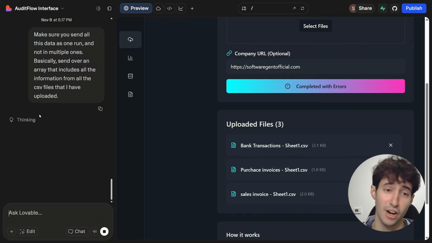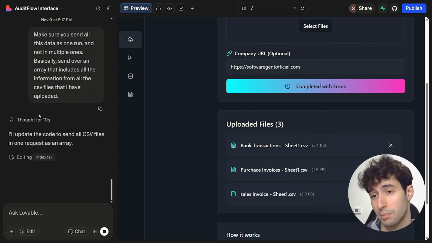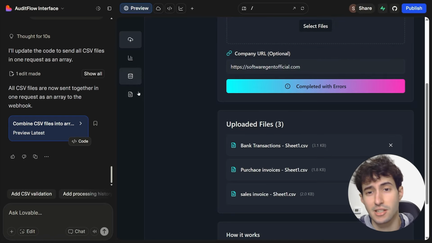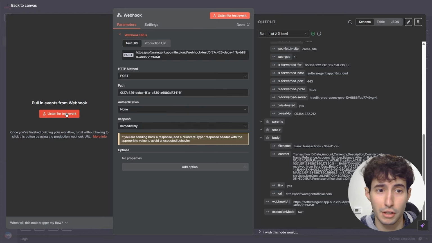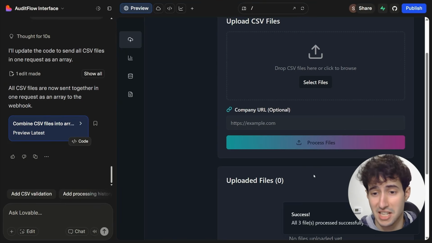And guys, this is an error I actually really faced when I was building a prototype for this app before recording this video. That's why I'm leaving this part inside the video to show you that you will probably face something similar and how you can go and fix it. And boom, Lovable just finished making the changes, which means that we can come back over to N8N, click on listen for test event again, and then come back over to Lovable and send it over again.